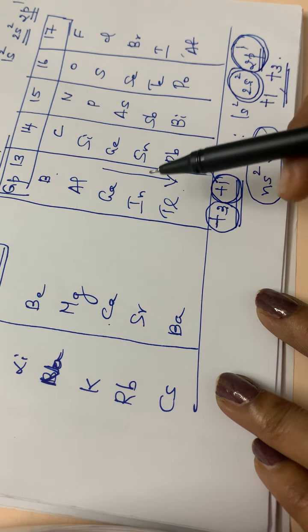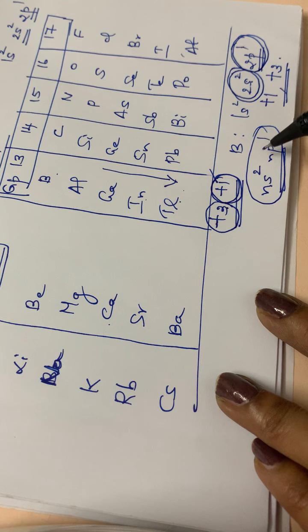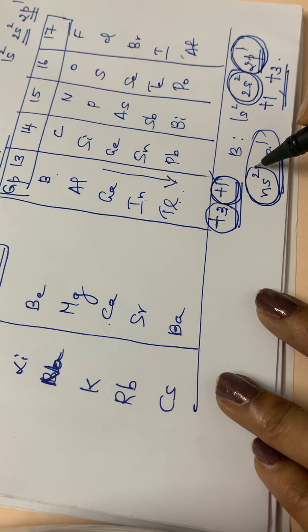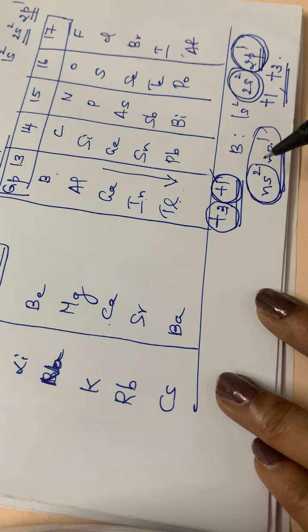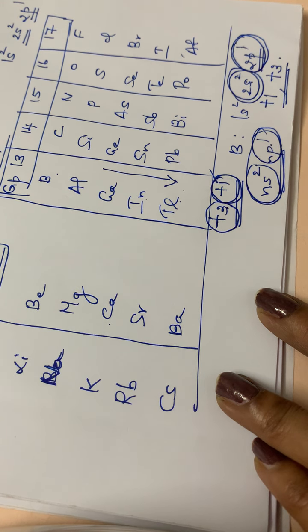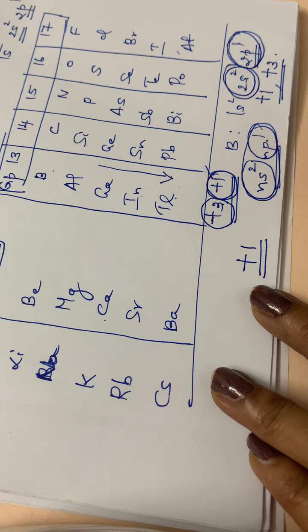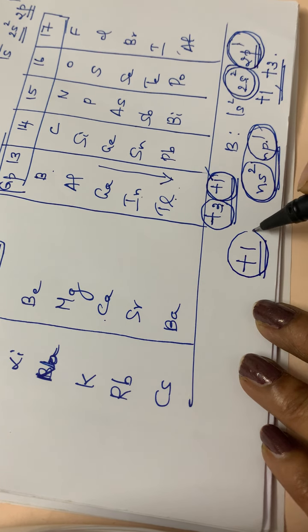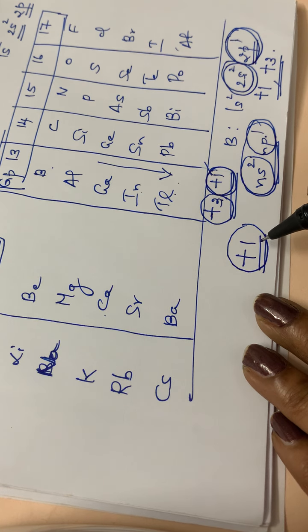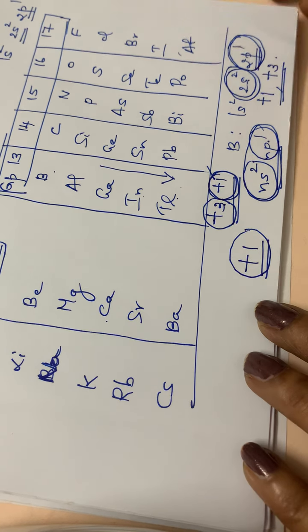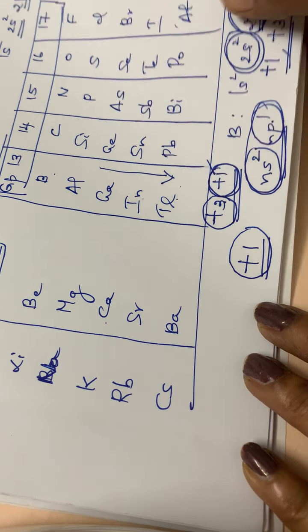So down the group, when the elements become heavier, what happens? The s electrons will be more reluctant to take part in bond formation. That means only the p electrons are involved in bond formation. So if only the p electrons are involved in bond formation, what about the oxidation state of that compound? It will be +1. So down the group, the compounds with +1 oxidation state will be more stable. This phenomenon is called the inert pair effect. Okay, hope you are clear with this inert pair effect.